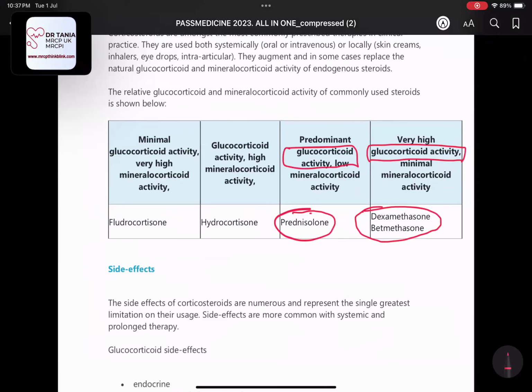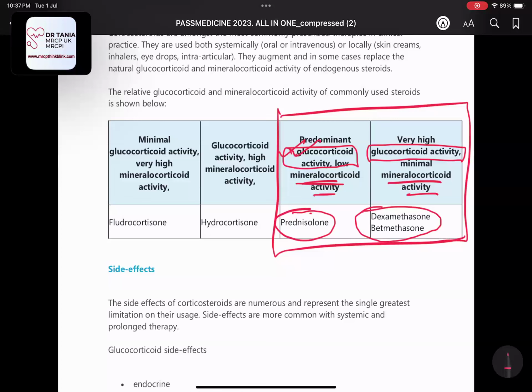They also have mineralocorticoid activity to some extent, but mainly they have predominant glucocorticoid activity. From here, the one I want you to remember most is dexamethasone. Dexamethasone has high glucocorticoid activity. This one and cortisol are the same; their glucocorticoid properties are the same.